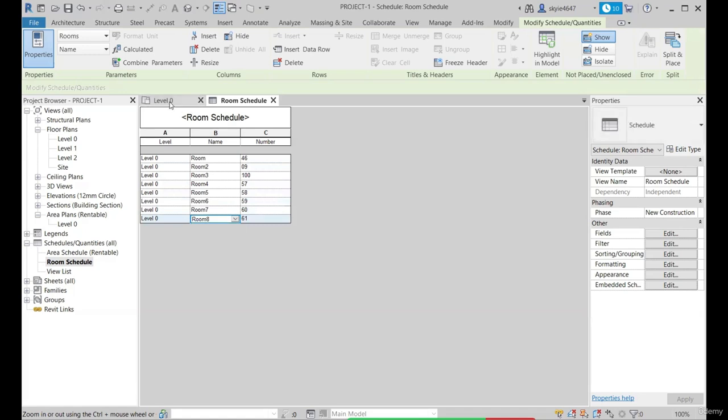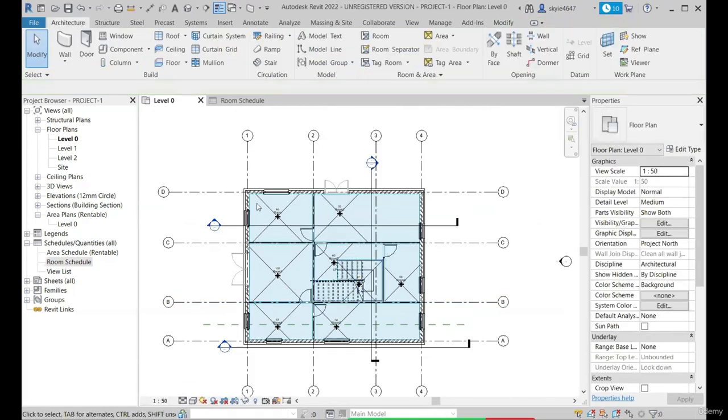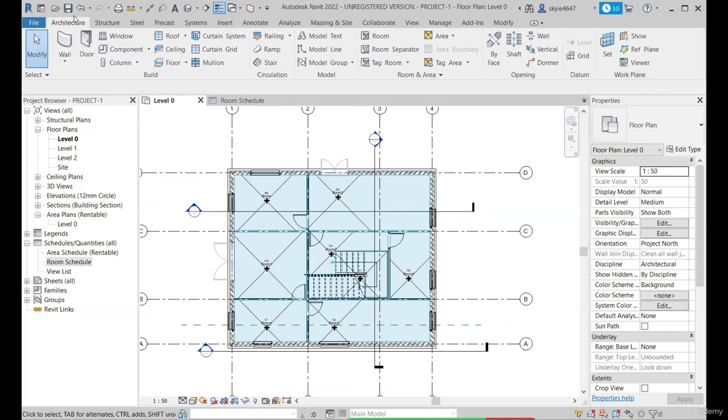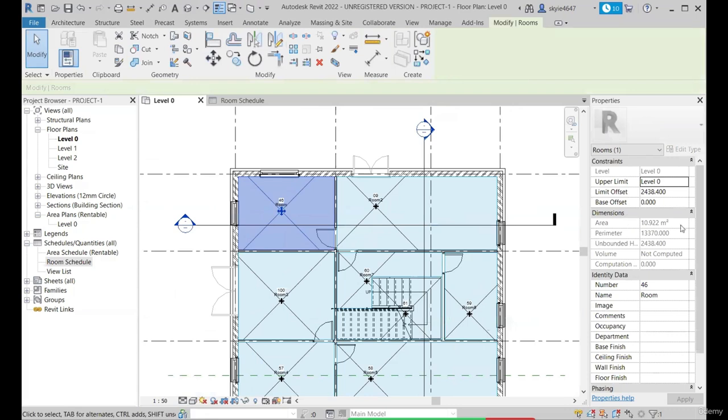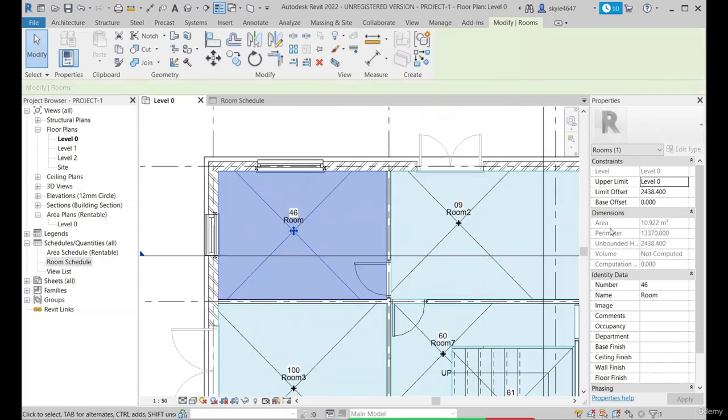Okay, so there are 8 rooms in our base project for now for the first 0 level floor plan, and just save it. So after the room placement, let's check its parameters. Okay, so once the room is placed, we can see the area of the enclosed room. We have the perimeter, that is the 4 sides of the room. We have the unbounded height. Okay, so let's check what is unbounded height.